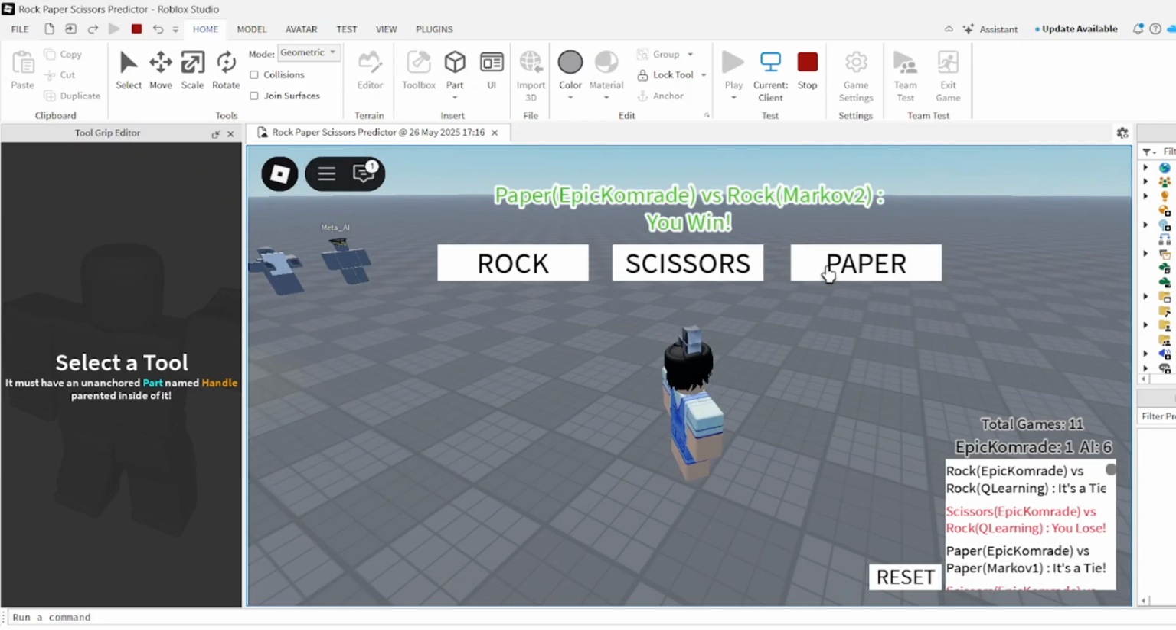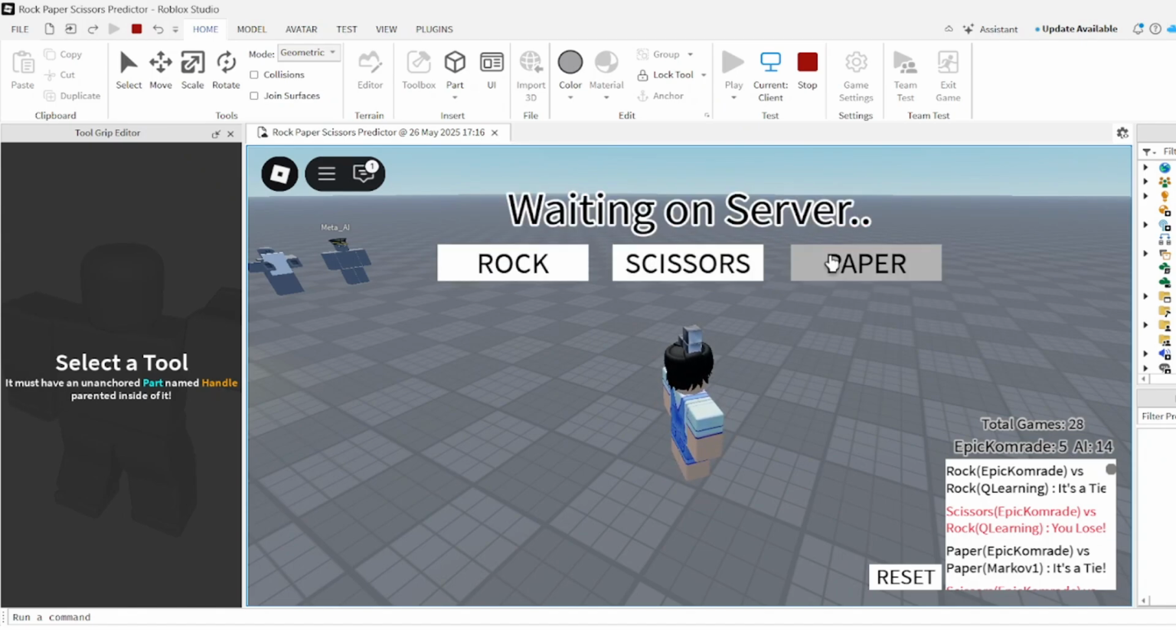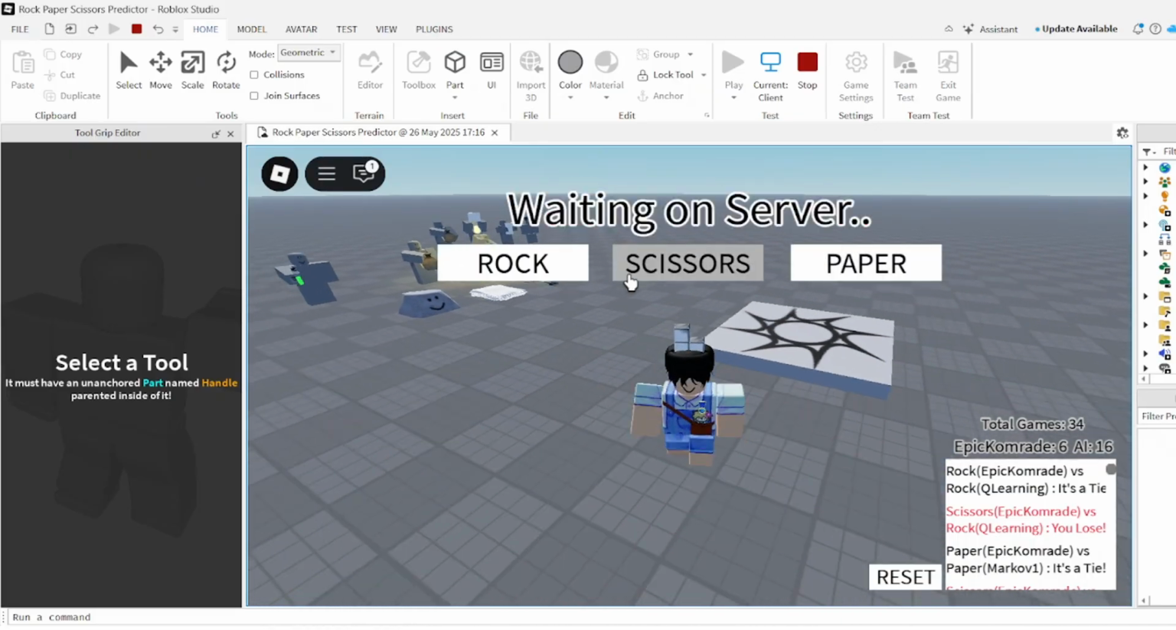Well, that's how the AI works. Anyway, here is some gameplay. I'll give the game description below, and it's also uncopylocked and open source for anyone to use.